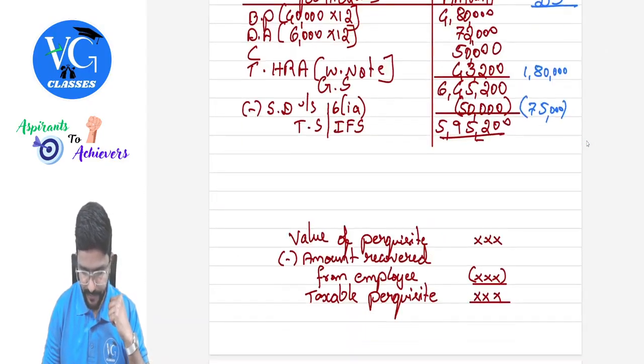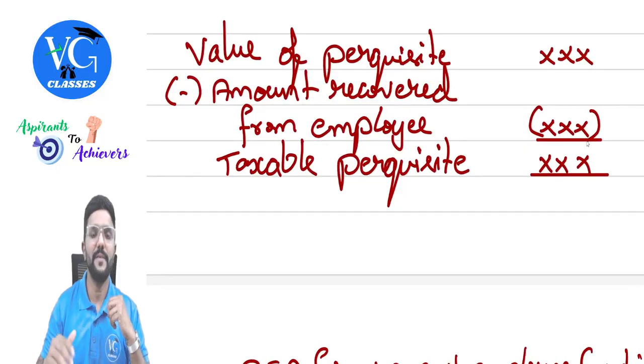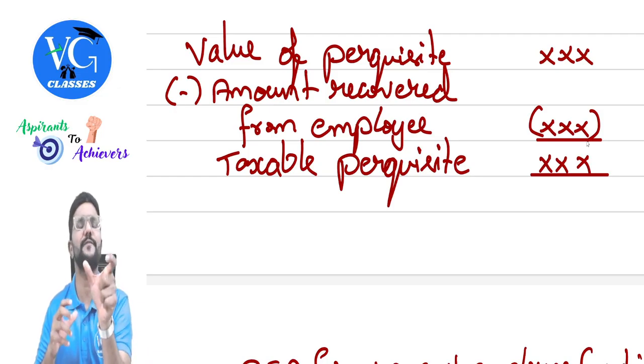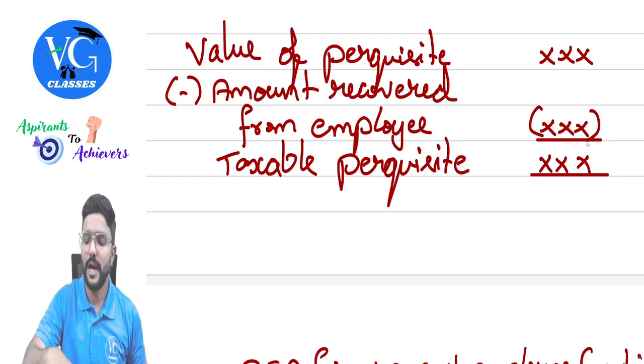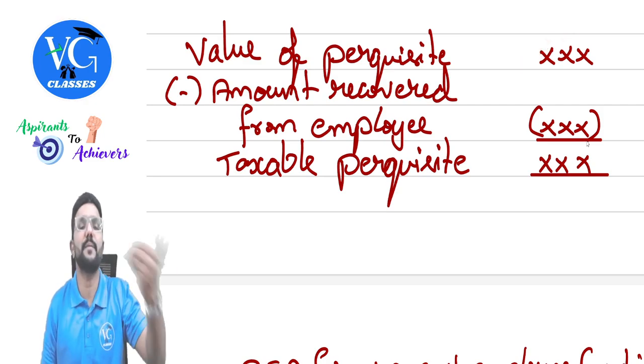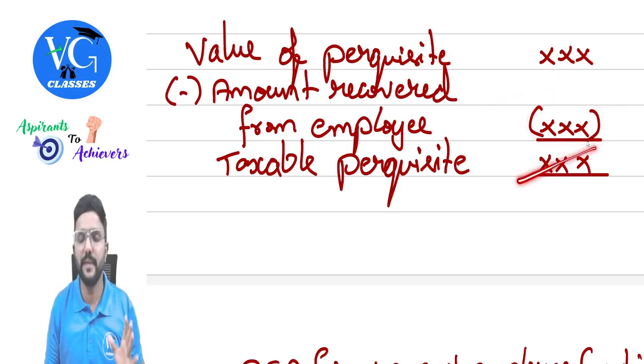I've just given here the format. For any perquisite, we need to see it, guys. Whenever any benefit is given by the employer to the employee, we need to check what is the value of that benefit or perquisite. And once we derive it, check whether the employer is recovering any money from the employee. If yes, reduce it. And the remaining will be taxable as perquisite under the head salary.